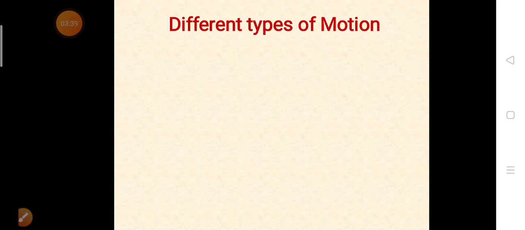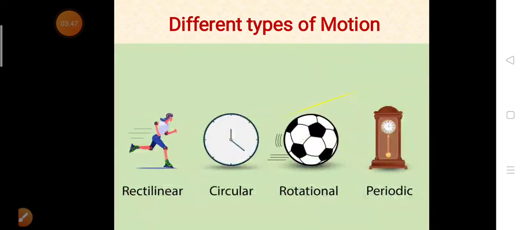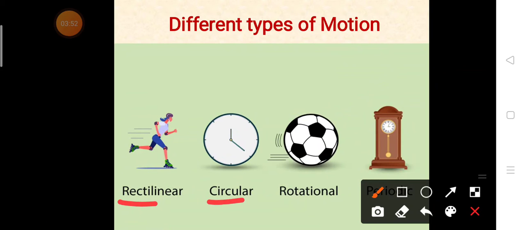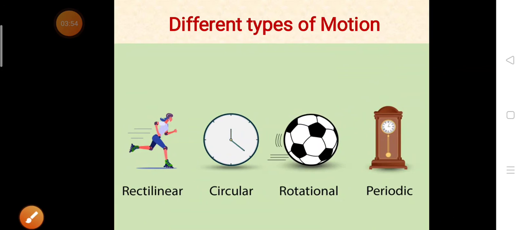Till now, I hope you must have understood what is motion and how can we say that an object is in motion or at rest. Motion is classified into different categories like rectilinear motion, circular motion, rotational and periodic motion. Rectilinear motion means a body which will move strictly in a straight line path. There are many more categories of motion like vibrational motion, oscillatory motion and so on. But in this chapter, we are mainly going to study rectilinear motion and we will be just introduced to circular motion at the end of this chapter.